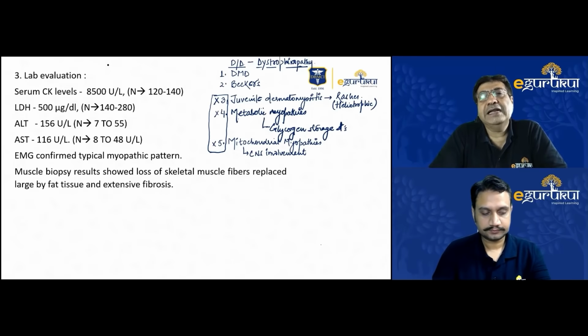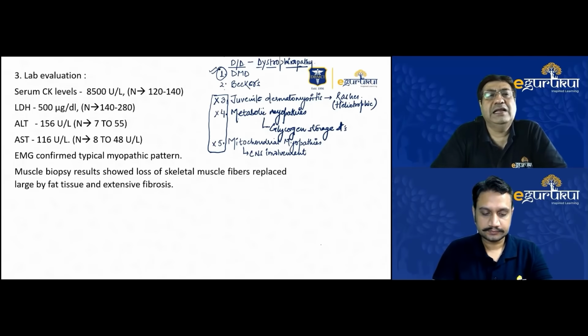Overall, keeping in mind that this appears to be DMD, we got a serum creatine kinase level done, which was found to be 8,500. Now, again, Dr. Sushil will tell this better, but what we know is that creatine kinase levels in DMD are much higher than this. They go right up to 30 to 35,000. Correct, sir. So this was lower than what was expected.